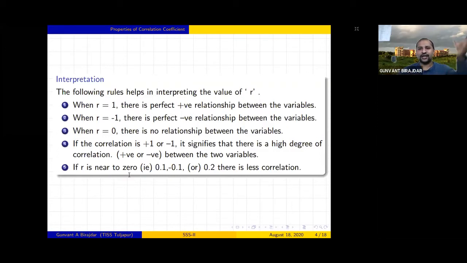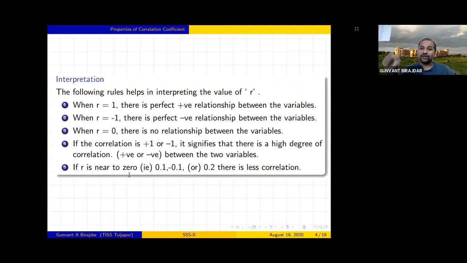Suppose I consider rainfall and the COVID situation, right? I'm taking X as the data of rainfall in the last week and COVID cases as another variable Y. Is there a relation? No, right? Directly, without doing any calculation, we can say that there is none. It is not that COVID cases are increasing, that's why rainfall is increasing, or COVID increasing, rainfall decreasing. Is there any relation? No. So in such cases, you can say that there is no correlation between such two variables.